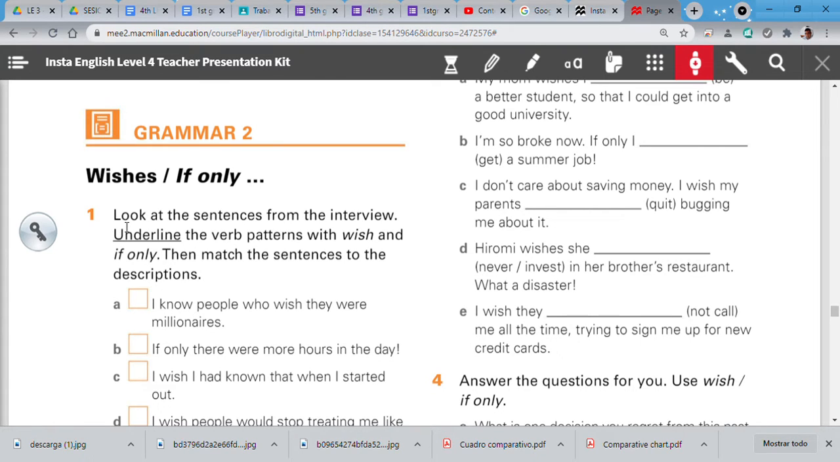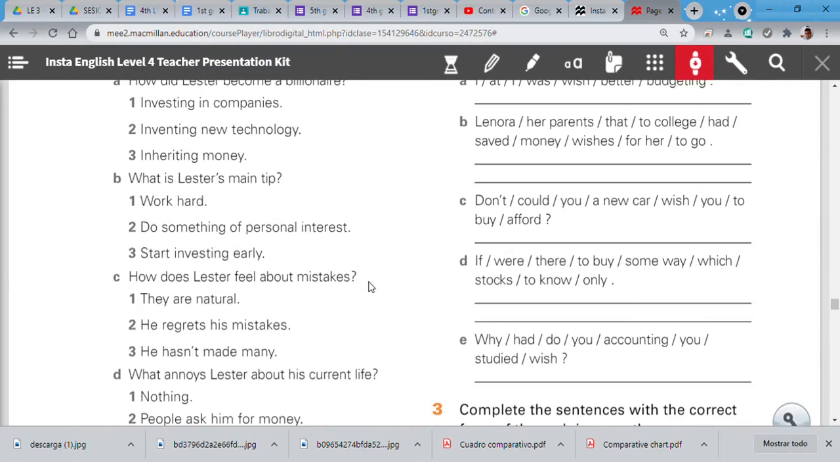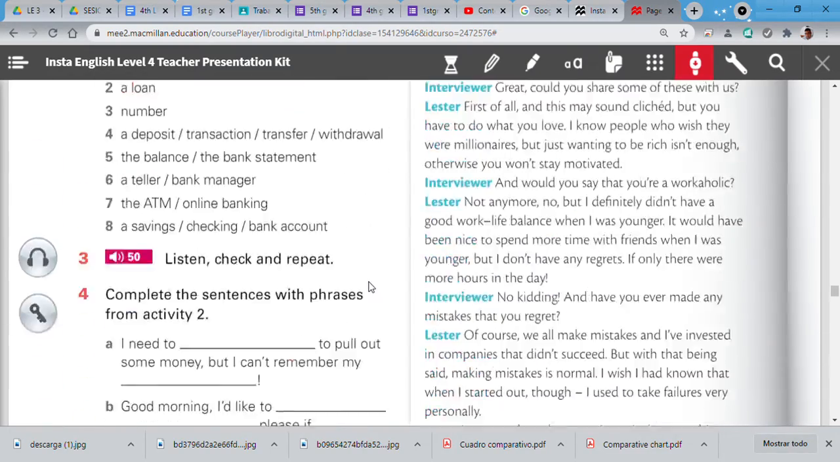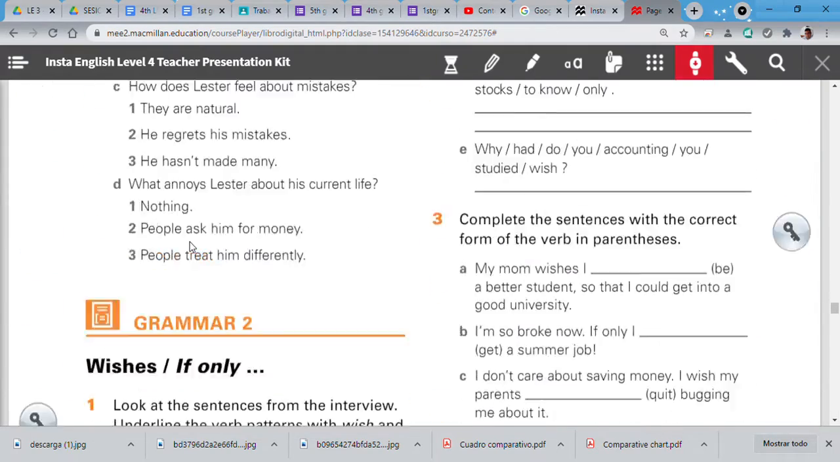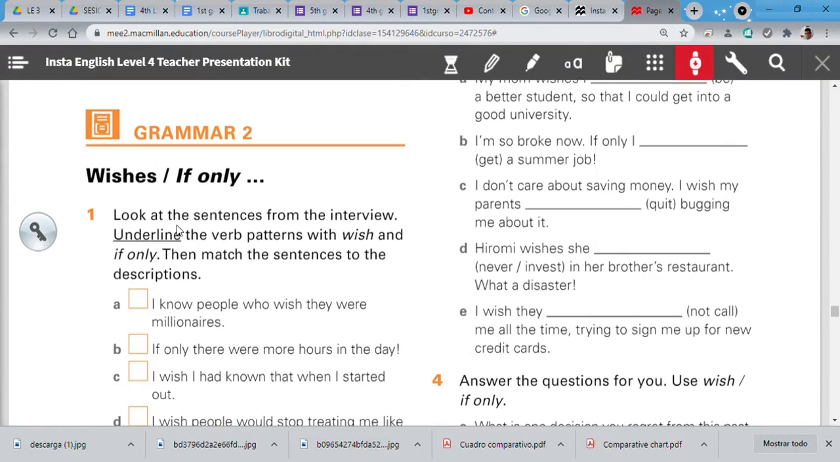Number 1, look at the sentence from the interview. Hey, mister, what interview? This interview. Look at the sentences, okay? Underline the verb patterns with wish and if only. Then match the sentences to the descriptions. Okay, what do you have to do?